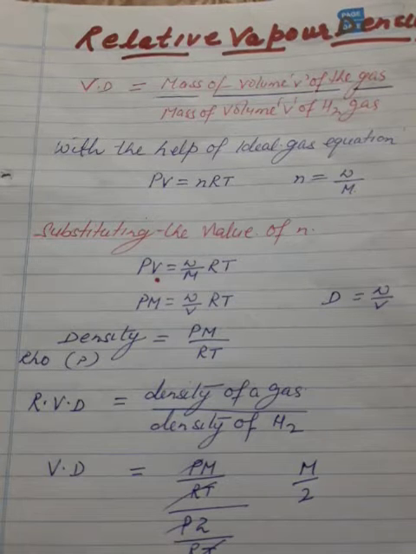So Vd is equal to M upon 2, or we can write 2 into Vd is equal to molecular mass. Okay, is it clear? Only for understanding I have explained. No question will be asked. Only numerical problems will be asked in the exam. So now we will discuss one or two numericals.